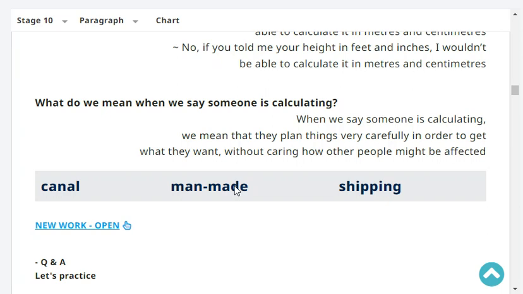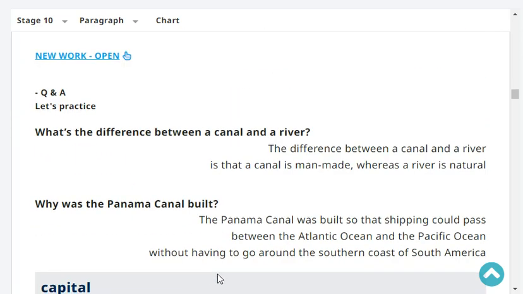When we say someone is calculating, we mean that they plan things very carefully in order to get what they want without caring how other people might be affected. Well, what's the difference between a canal and a river?